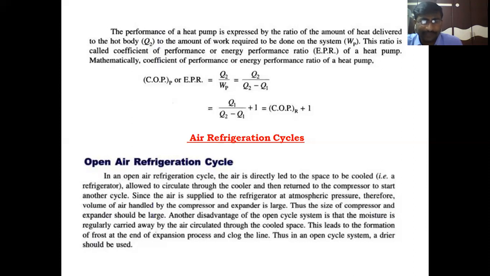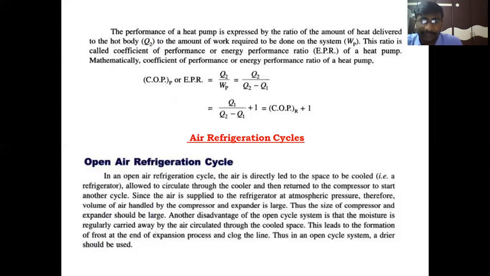In the open air refrigeration cycle, the air is extracted from the atmosphere or space to be cooled into the compressor. The air is directly led to the space to be cooled, allowed to circulate to the cooler, and then returns to the compressor to start another cycle.